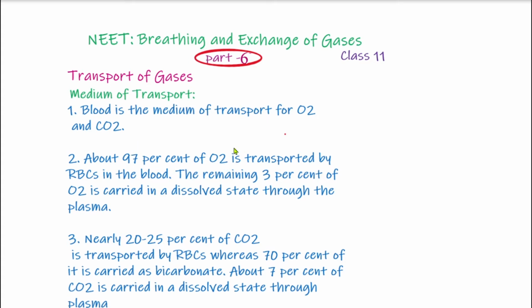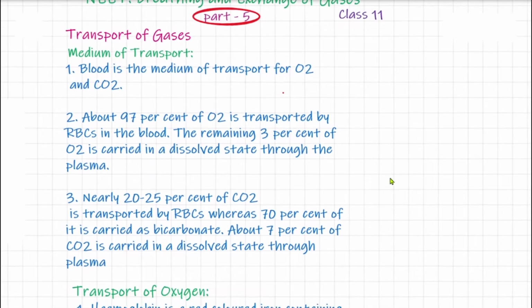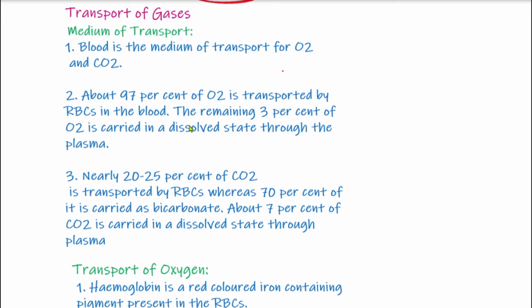And when we talk about oxygen, 97% of oxygen is transported by RBCs in the blood, whereas only 3% of oxygen is transported by plasma. You know, there are two components of blood. One is cellular component, just like RBCs, WBCs, and one is plasma. So red blood cells carry 97% of the oxygen, whereas plasma carries only 3% of the oxygen.